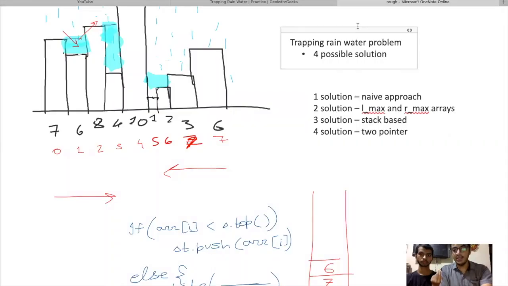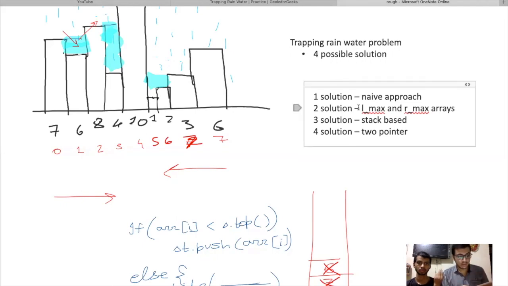Before adding 8, we'll pop 6 and 7. So 6 is popped, 7 is also popped. We'll push 8. Now moving to the next element, that is 4. 4 is less than 8, so we'll push it into the stack. Now the next element, that is 10. 10 is greater than the top of the stack, that is 4.